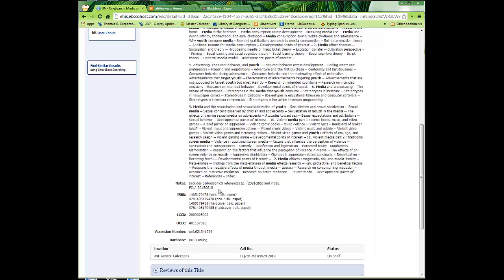You may get other notes like this one. It says includes bibliographical references and an index. That's a good indicator that this person who wrote this book has done some research. A lot of time and effort went into finding sources. They didn't just make stuff up off the top of their head and then write a book about it.